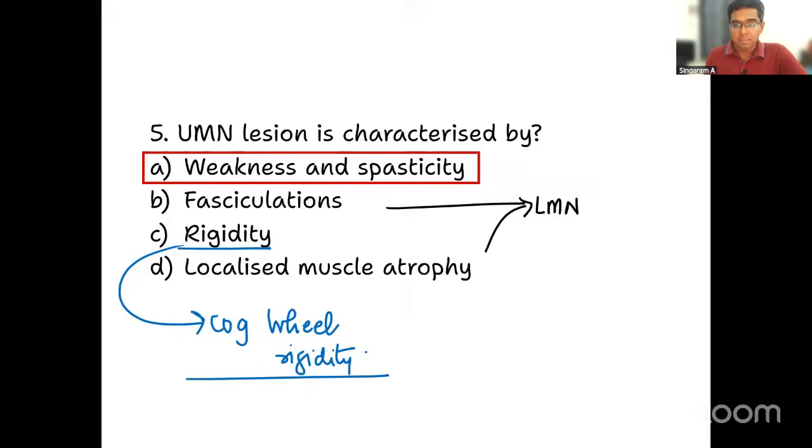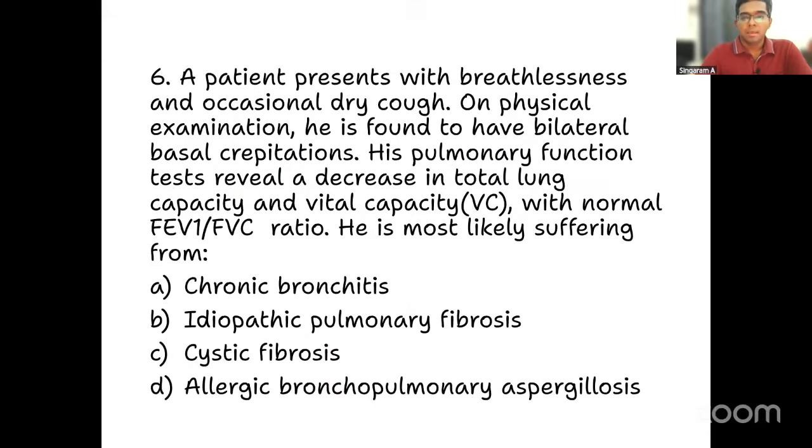Question number 6. A patient is presenting with breathlessness and occasional dry cough. On physical examination, he is found to have bilateral basal crepitations. His pulmonary function testing, that is a lung function testing, reveals a decrease in the total lung capacity or lung volume, along with decreased vital capacity also, along with a normal FEV1/FVC ratio.